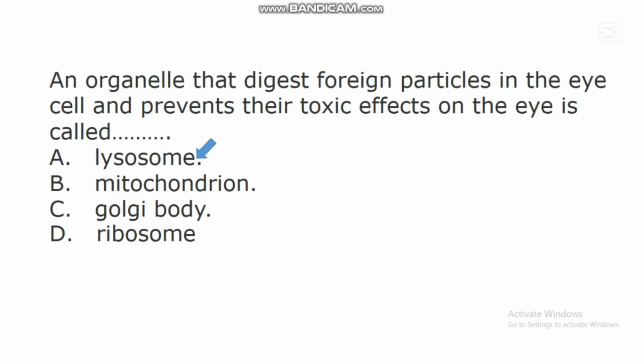Lysosome. There is an organelle called lysosome. Research has shown in cytology that this structure called lysosome is found in many cells that produce secretions. The eye cell is one of the cells that produces secretions, and this lysosome digests foreign particles like bacteria and prevents their toxic effects on the eye.